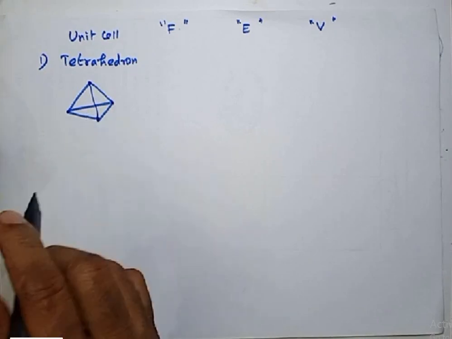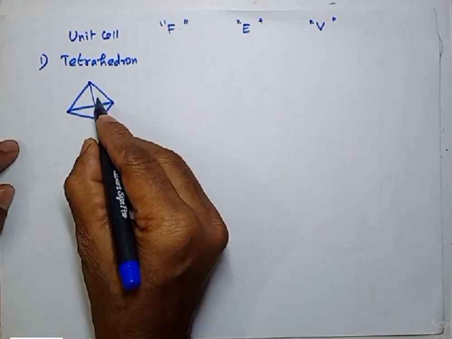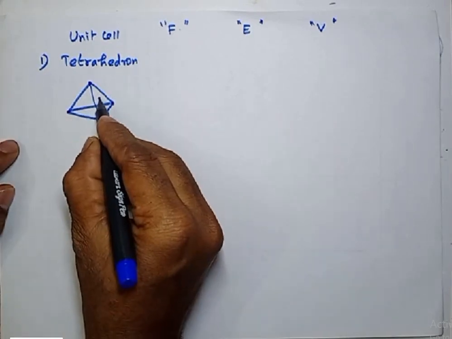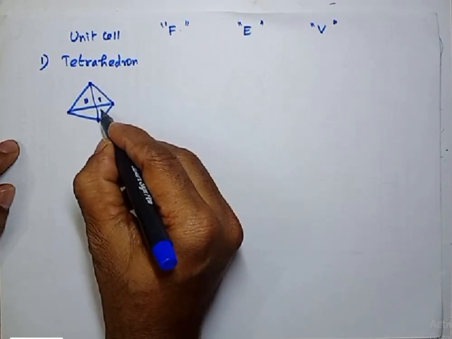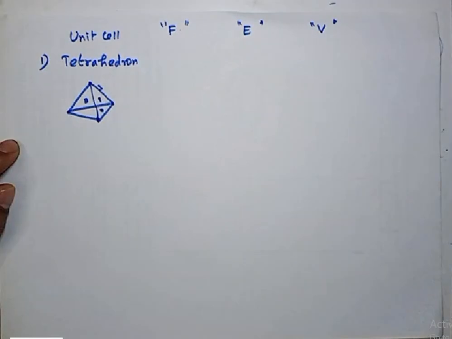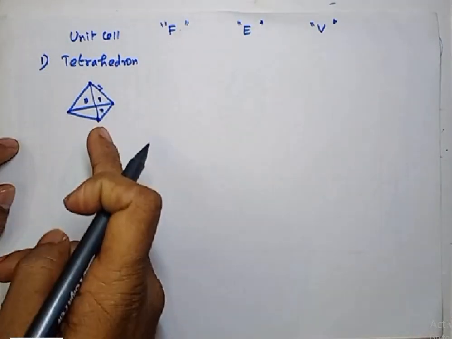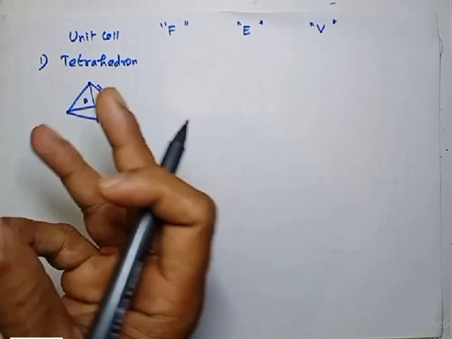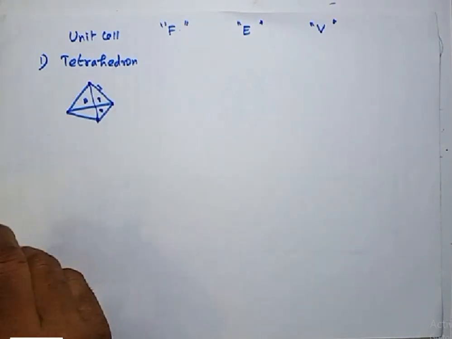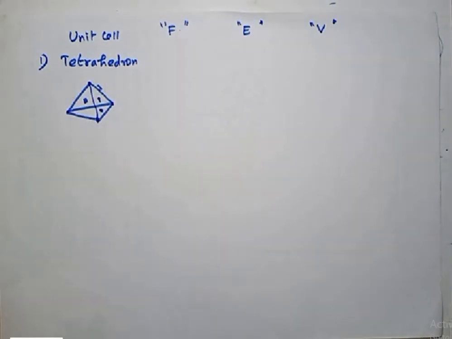Now in a tetrahedron there are 4 faces, right? Here one face, this is 2, and back side we have 3 and bottom we have 4. I am just showing a 2-dimensional picture, but a tetrahedron is 3-dimensional. So a tetrahedron has 4 faces.